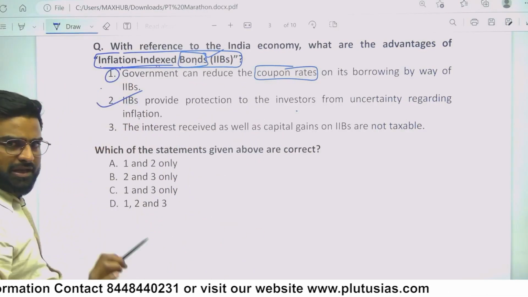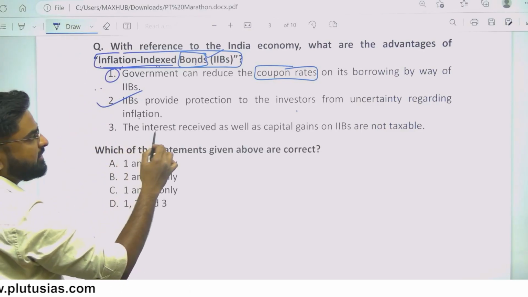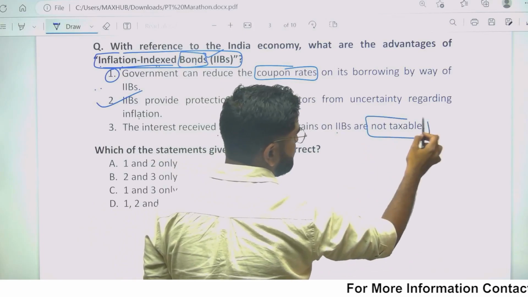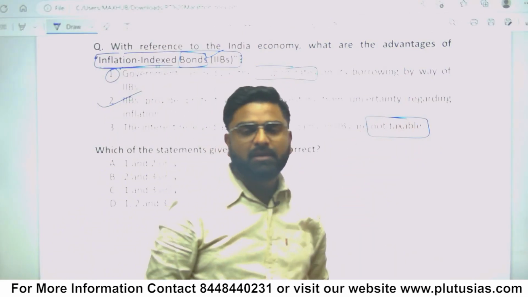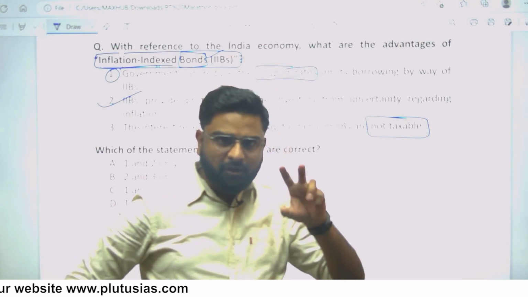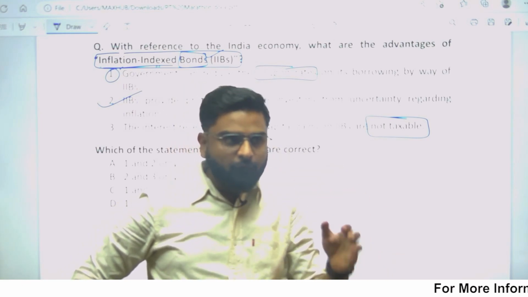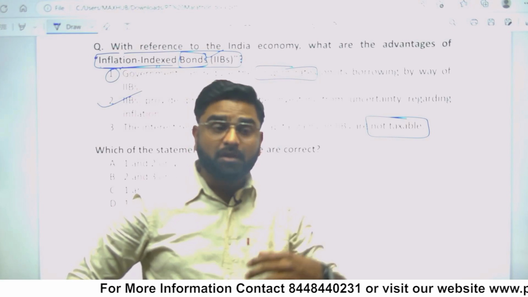पहली, I have no idea, say for example. Second, I have idea. And now the third, the interest rate received as well as the capital gain on IIB are not taxable. अब एक चीज नोटिस कीजिए, not taxable, it's about bond. Bond means it is some government provide tax benefits for the common people, for the low investors. Bond shares, these are for the rich investors.